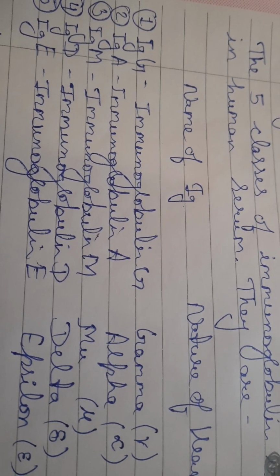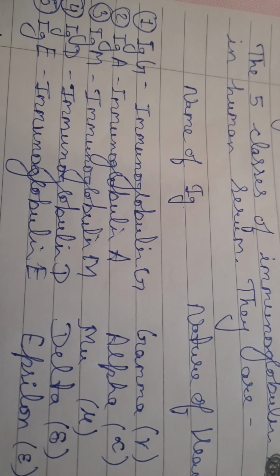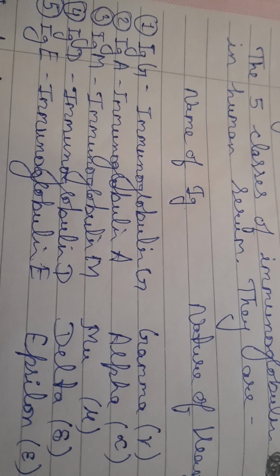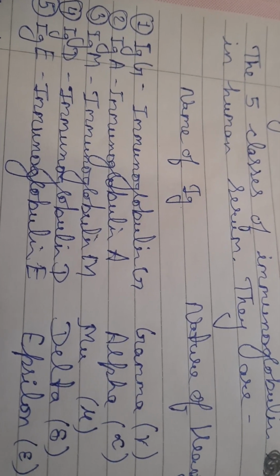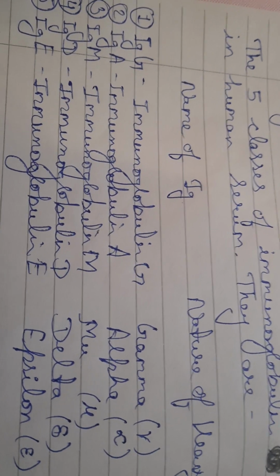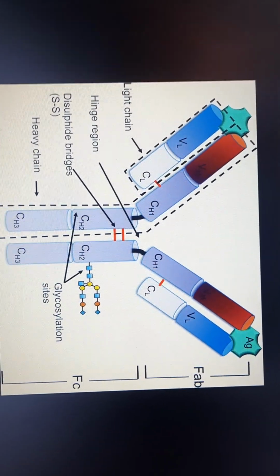The five classes of immunoglobulin in human serum: IgG, IgA, IgM, IgD, and IgE. And the nature of heavy chain: gamma in IgG, alpha in IgA, mu in IgM, delta in IgD, and epsilon in IgE. The first immunoglobulin is IgG.